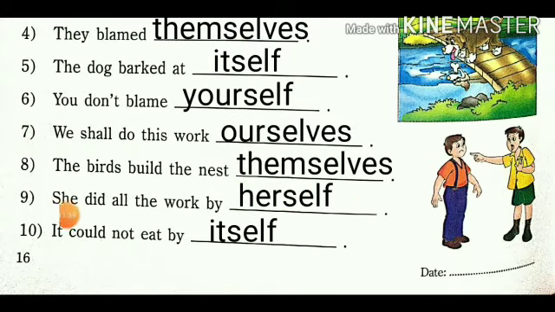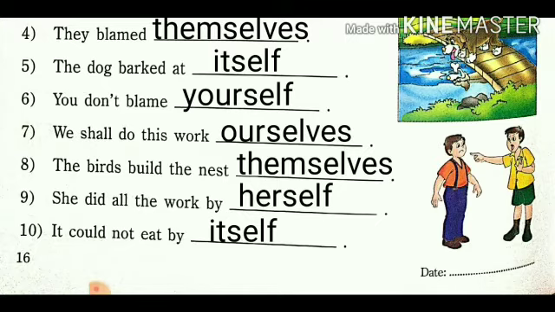She did all the work by herself. She is a female and the reflexive pronoun of she is herself. Last, it could not eat by itself. So we are using itself for that, or we can use own self also. So as per above we have solved, itself we are going to use here. So hope you have understood this reflexive pronoun.